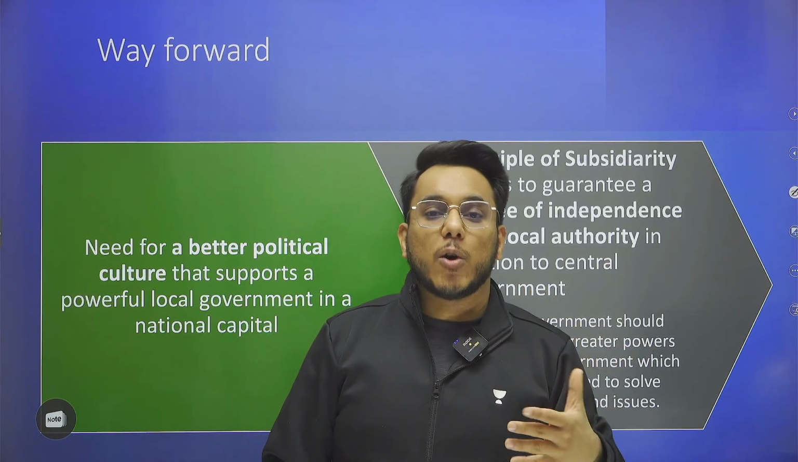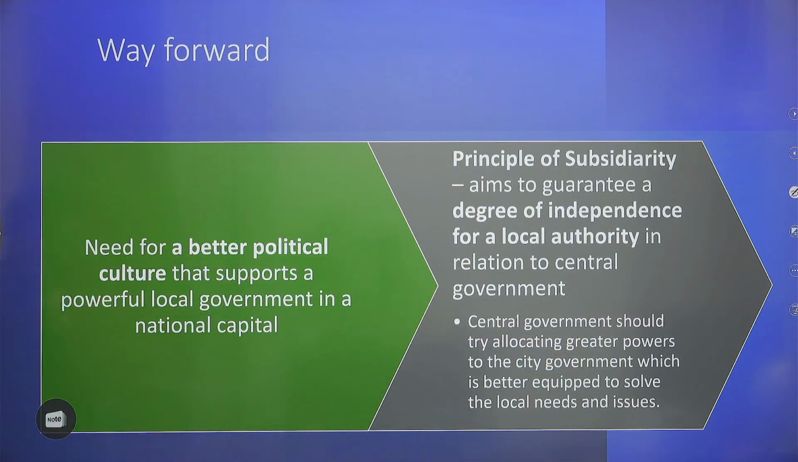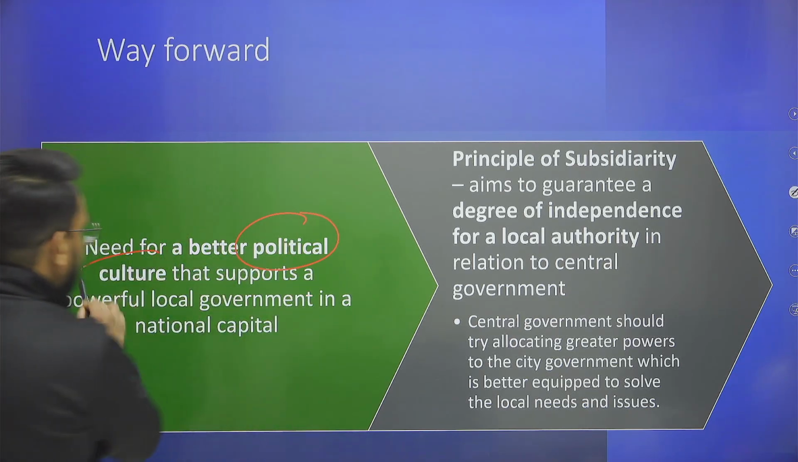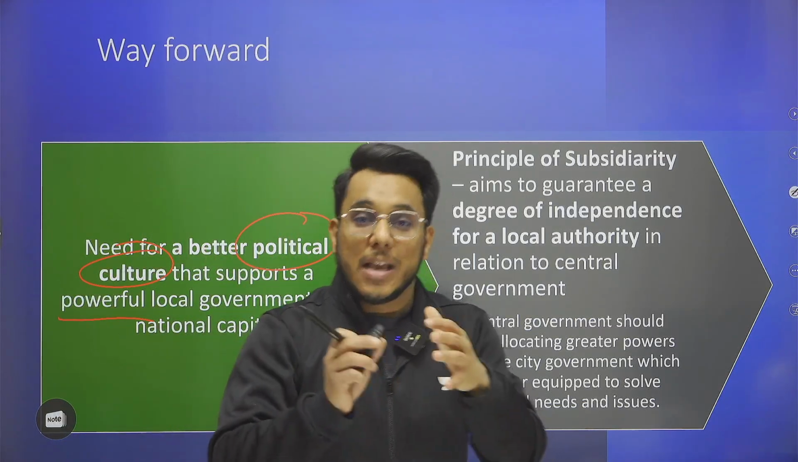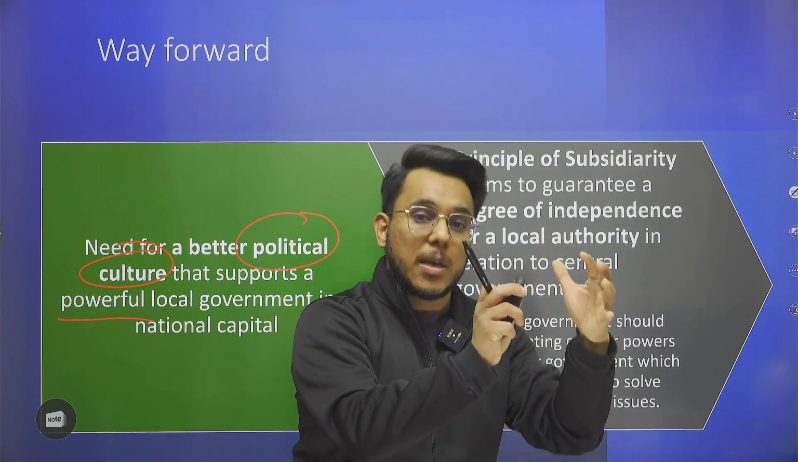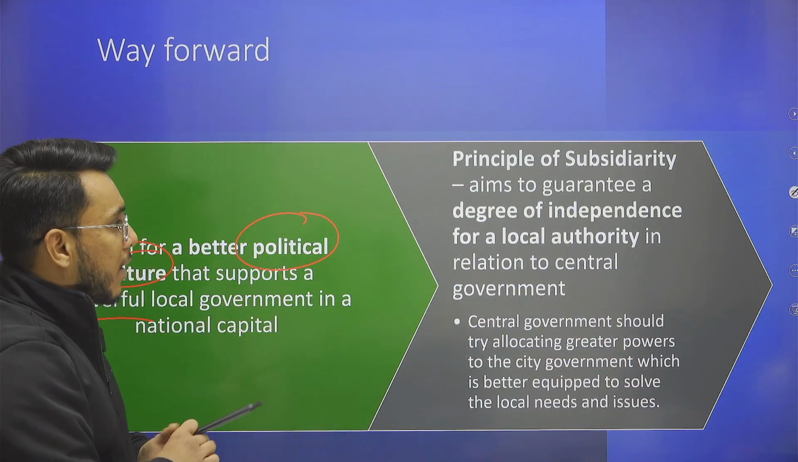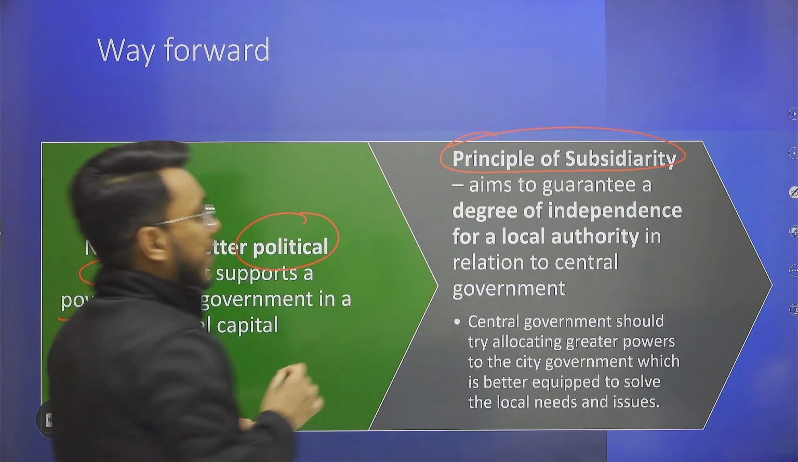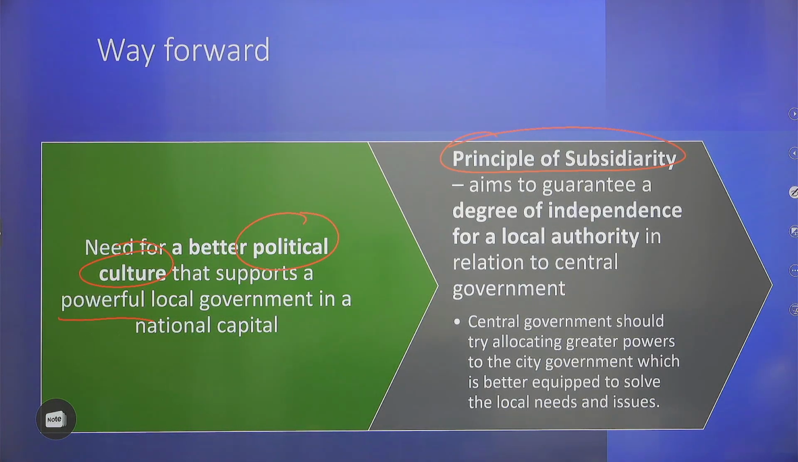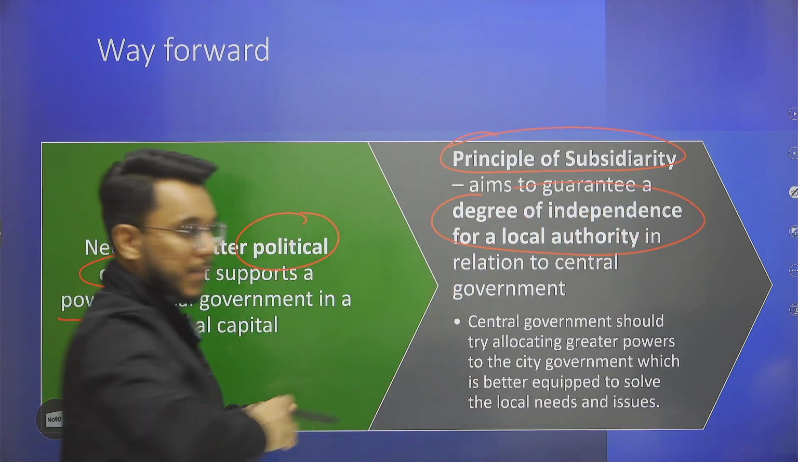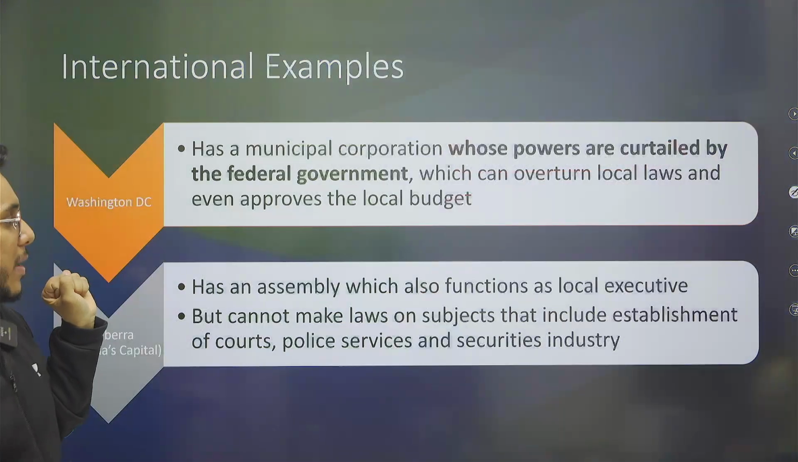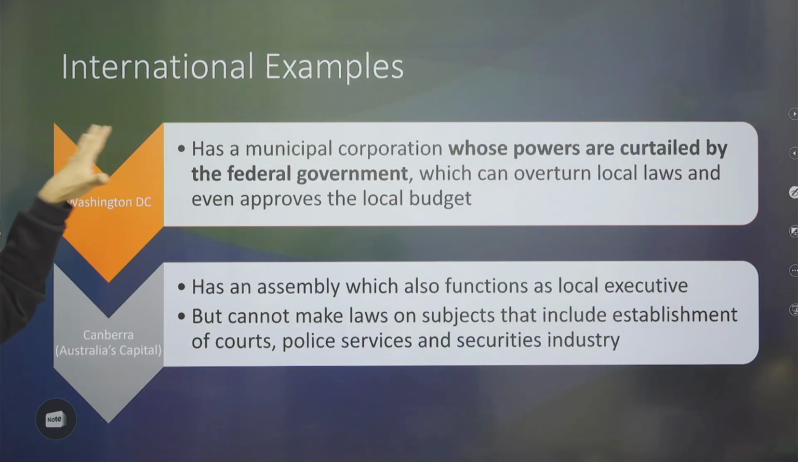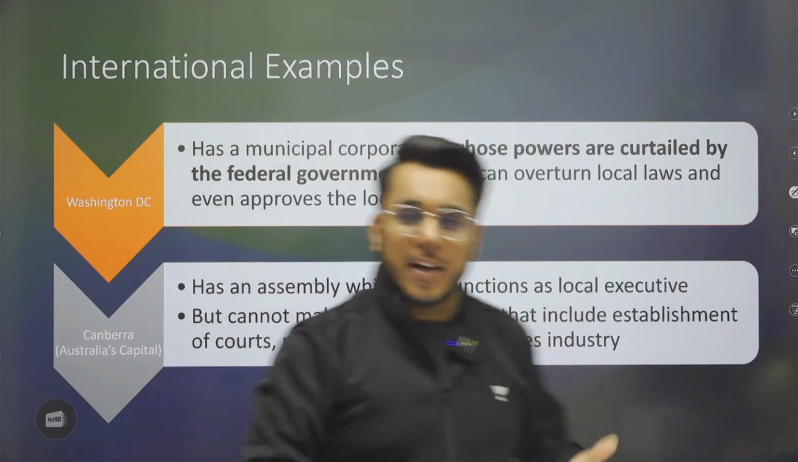Now, what can be the way forward in such issues? First of all, we need to understand that there is a need for a better political culture that supports powerful local government in the national capital, because local government can raise local issues and provide better governance to the local people. Moreover, when we talk about the principle of subsidiarity, understand this: the principle of subsidiarity clearly provides that a degree of independence is to be given to a local authority. Though the local authority will be subsidiary, they still have to be given autonomy and power.